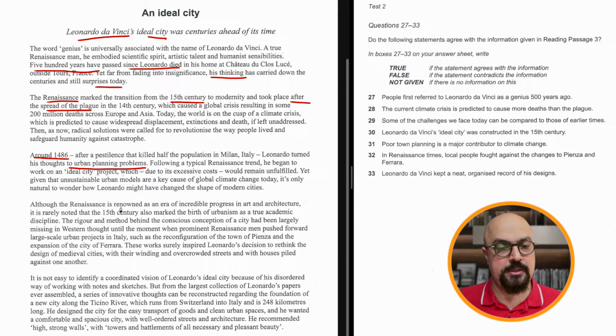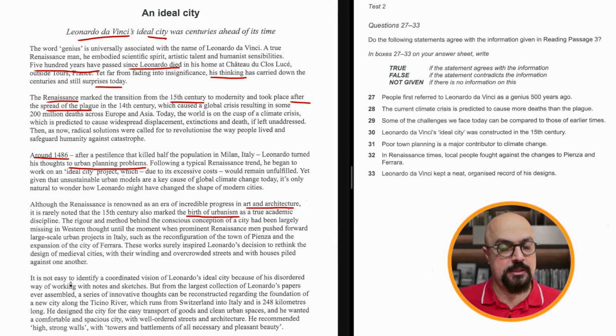Although the Renaissance is renowned as an era of incredible progress in art and architecture, it is rarely noted that the 15th century also marked the birth of urbanism as a true academic discipline. So this paragraph seems to be related to the birth of urbanism. Of course, that era was the era of art and architecture.